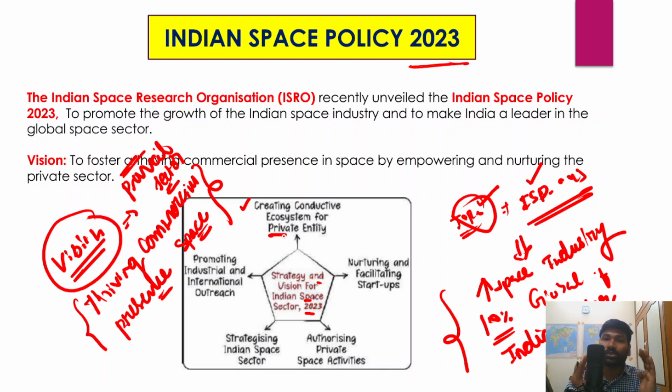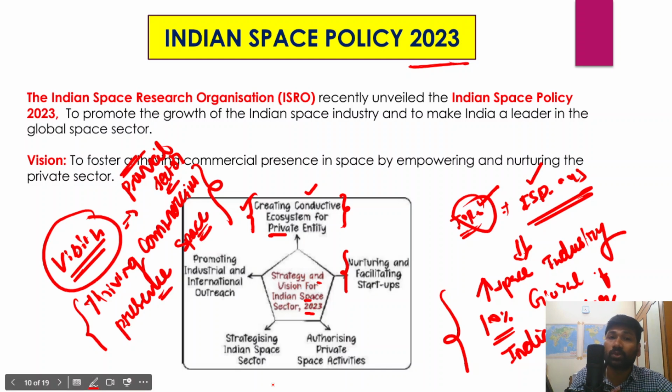Whenever there is a conducive and viable ecosystem for the private sector, they can come in and set up their startups in the space arena. That would further enrich competitiveness, and that would also result in cost effectiveness and more and more research as well. And in fact, nurturing and facilitating new startups in the arena of space, and authorizing the private space activities.